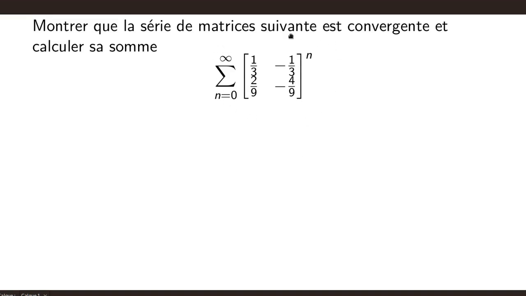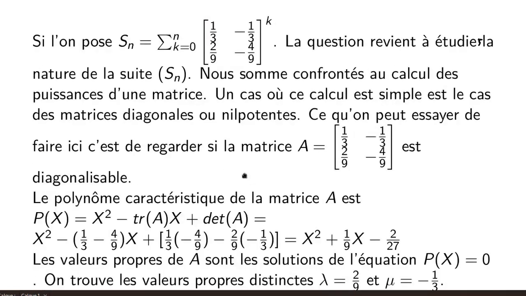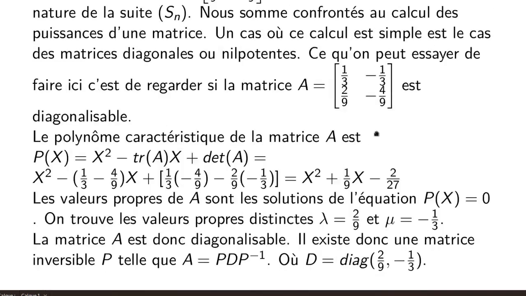We know that this kind of successive power calculation of a matrix is simple in certain cases, particularly when it is a diagonal matrix or a nilpotent matrix, because we know that from a certain point the powers will cancel out. It is therefore legitimate here to ask the following question. Is the matrix that appears in the series a diagonalizable matrix? Let's call it A. So let A be this matrix. To see this, we will calculate its characteristic polynomial.